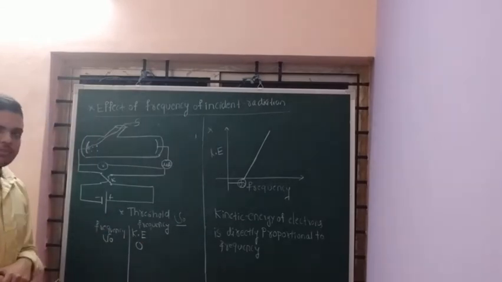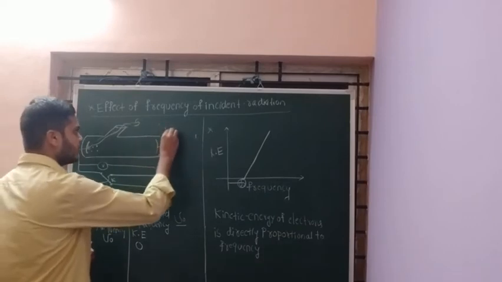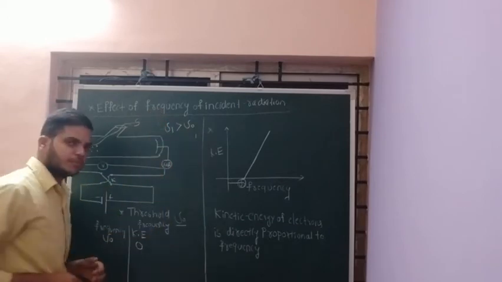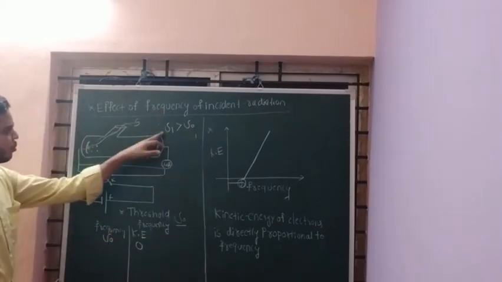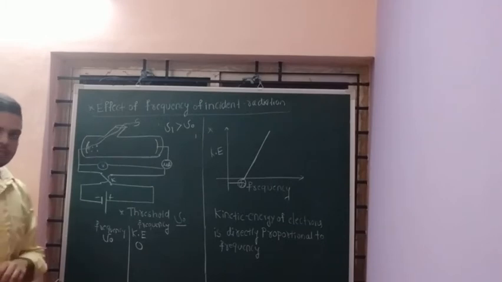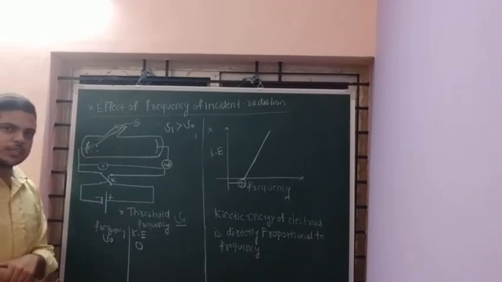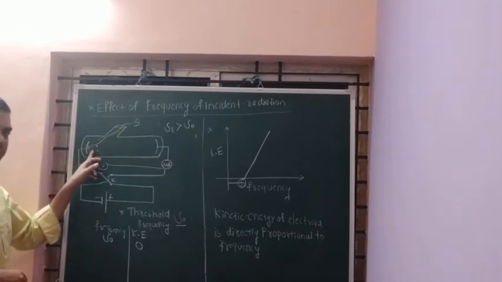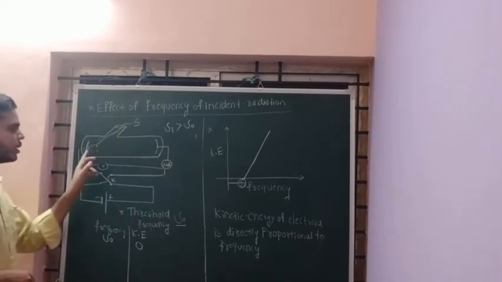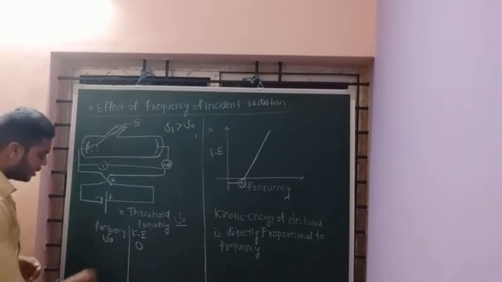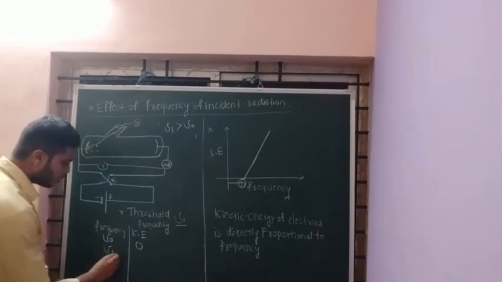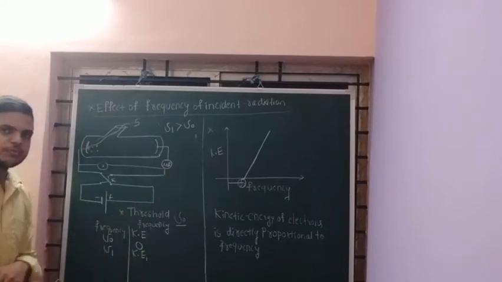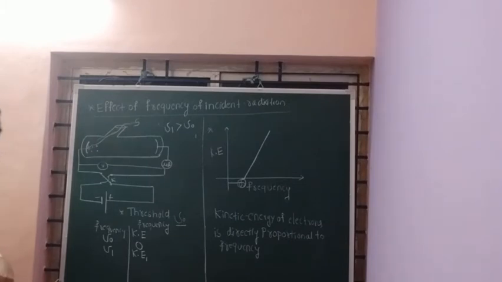In the next case, what will I do? I am increasing the frequency to nu1, which is greater than the threshold frequency. When nu1 frequency is incident on the emitter plate, again the photoelectric effect occurs because it is greater than the threshold frequency. The emitted electrons start moving. They have some velocity. Therefore, when frequency is equal to nu1, kinetic energy is equal to Ke1. Is it clear?